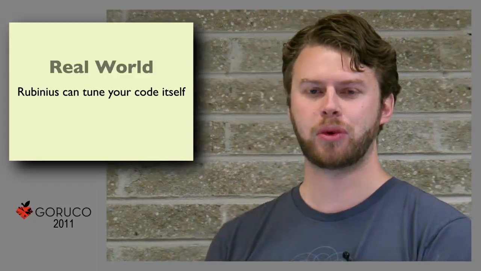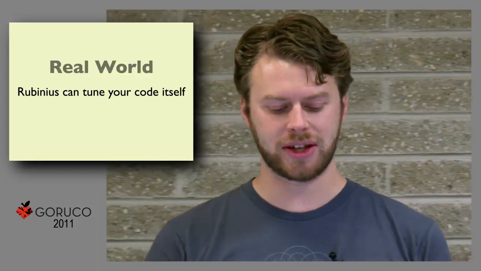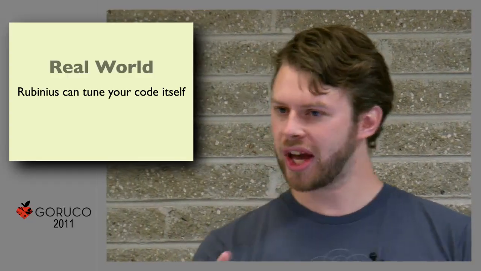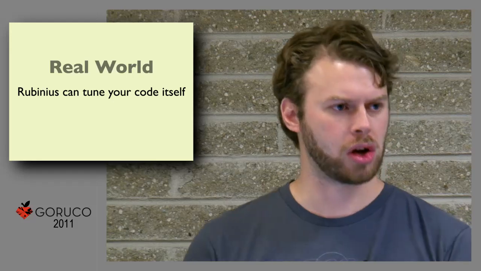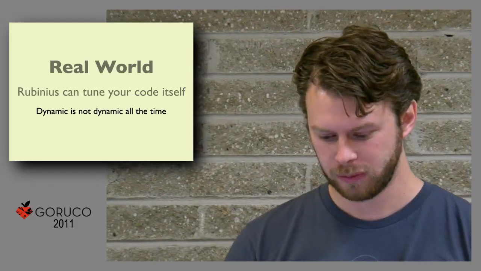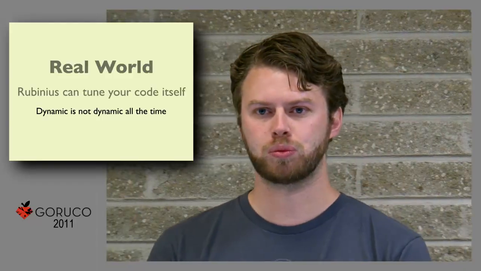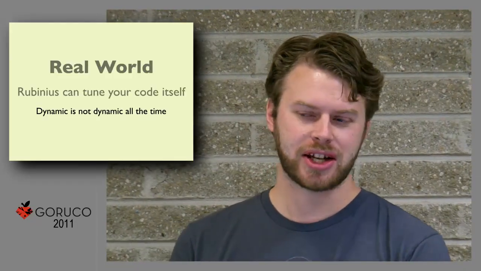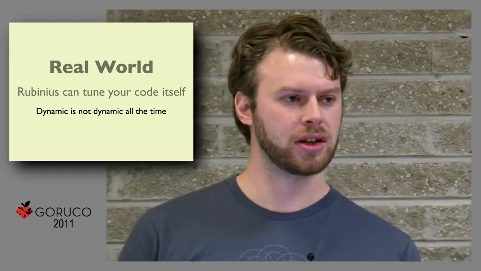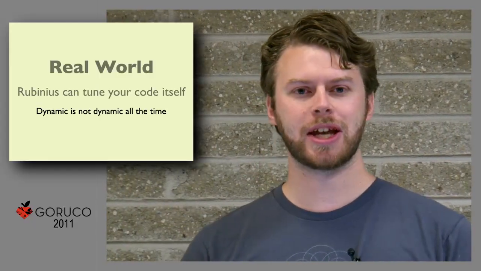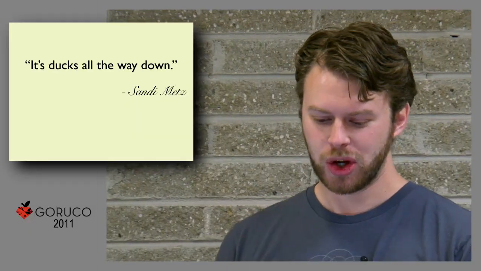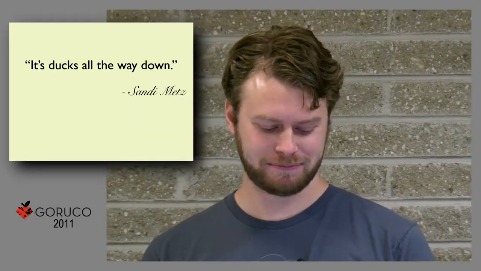So another thing that Rubinius does that's unique to Rubinius is that it can tune your code for you. You don't actually have to go through and figure out all the things about how it works. It can actually do it all on its own. And the reason is that while Ruby is dynamic, it is actually not dynamic all the time. You have the opportunity to be dynamic, but most of the time, you're not. So let's do a quick example. Or as Sandy said, it's turtles all the way down.